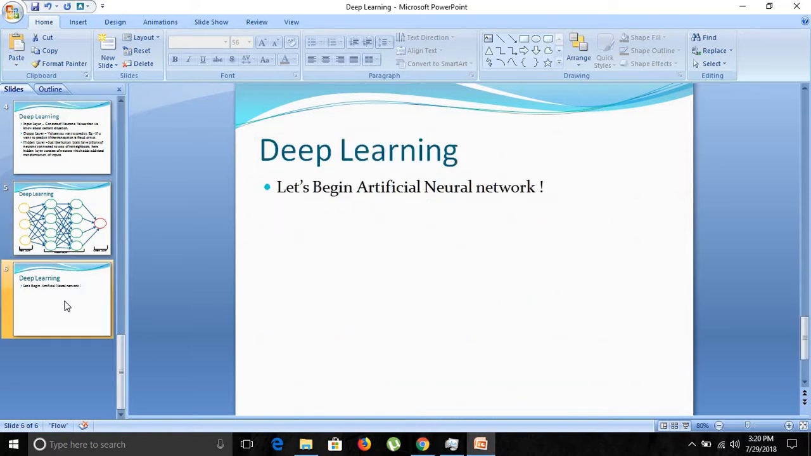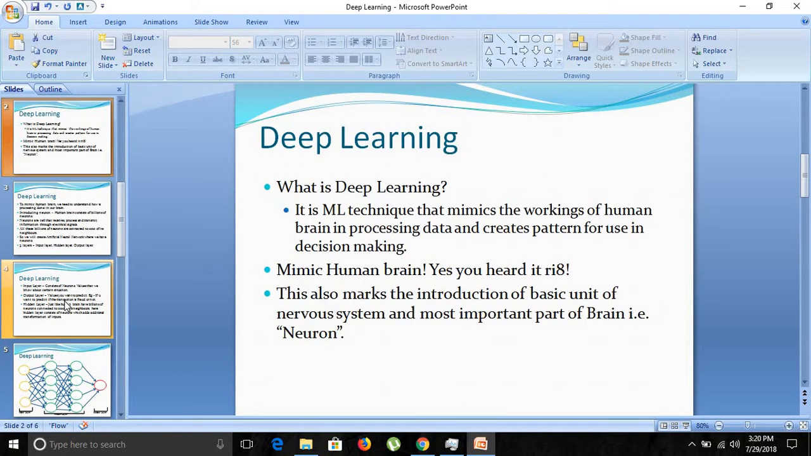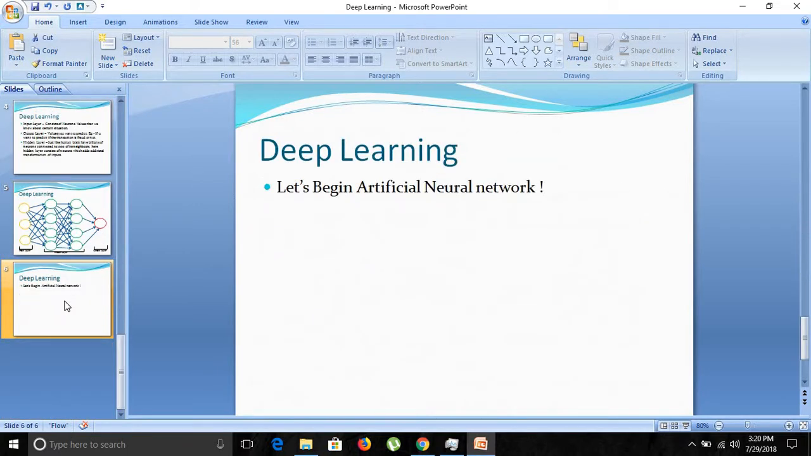So let's begin our artificial neural network in our next part. Till that time, let's recap: deep learning is a machine learning technique that mimics the working of a human brain. Let's begin our artificial neural networks in our next part.